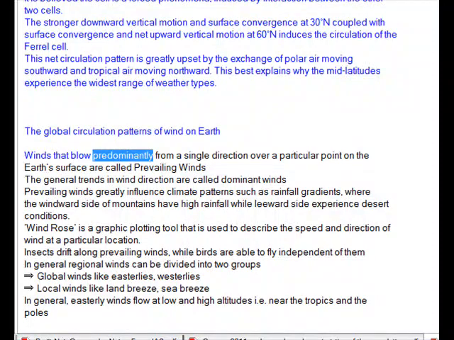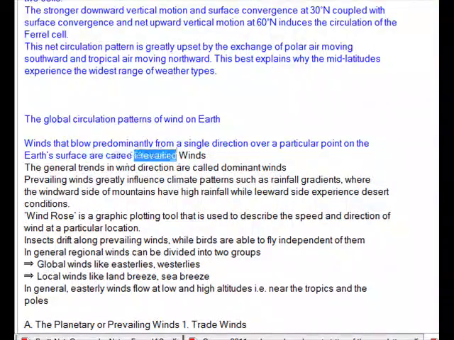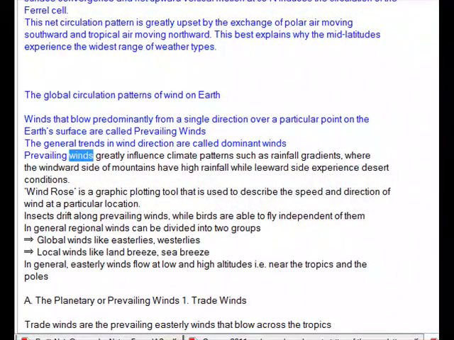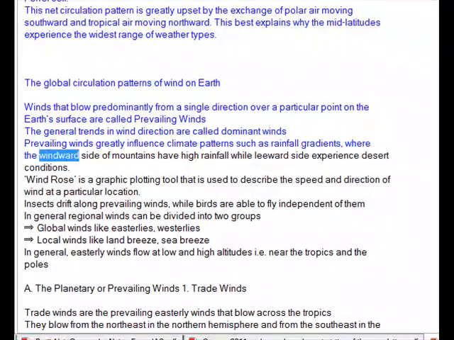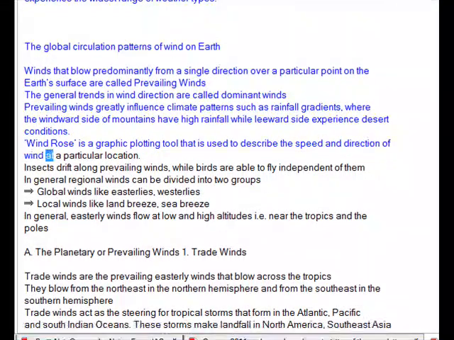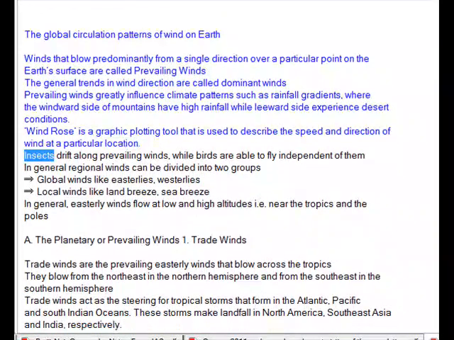Winds that blow predominantly from a single direction over a particular point on the Earth's surface are called prevailing winds. The general trends in wind direction are called dominant winds. Prevailing winds greatly influence climate patterns such as rainfall gradients, where the windward side of mountains has high rainfall while the leeward side experiences desert conditions. A wind rose is a graphic plotting tool that is used to describe the speed and direction of wind at a particular location. Insects drift along prevailing winds, while birds are able to fly independent of them in general.